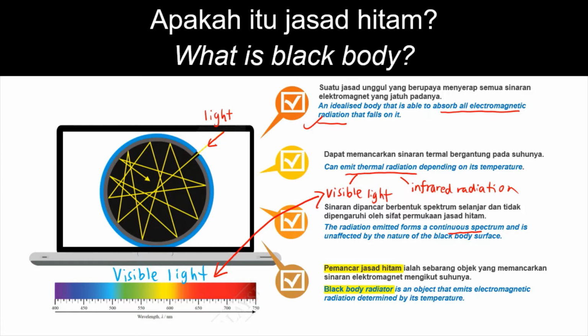Black body radiator. What is that? It is an object that emits electromagnetic radiation determined by its temperature. The examples of black body radiator are sun and hot metal. Yes, indeed, sun, it is a hot object. It emits electromagnetic radiation. Hot metal, when a metal is being heated, it will emit radiation as well.